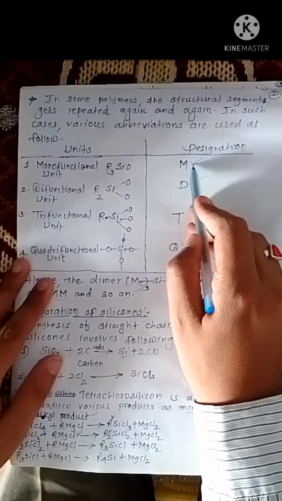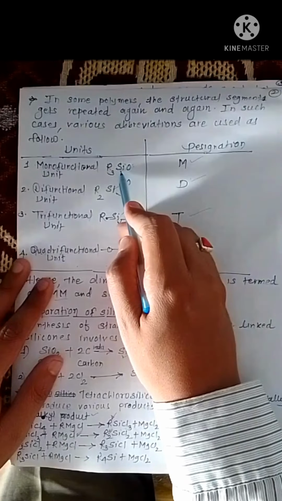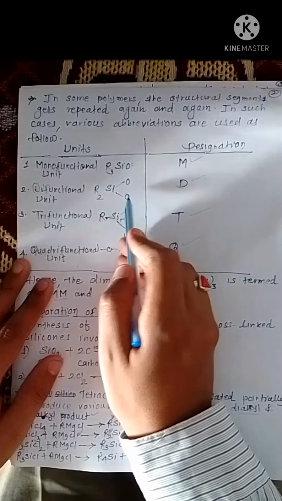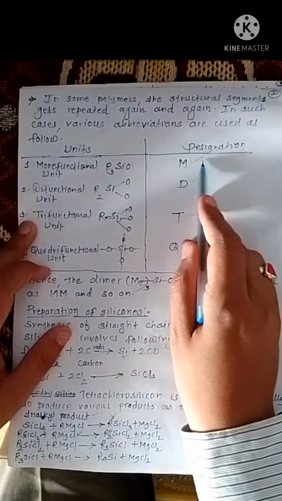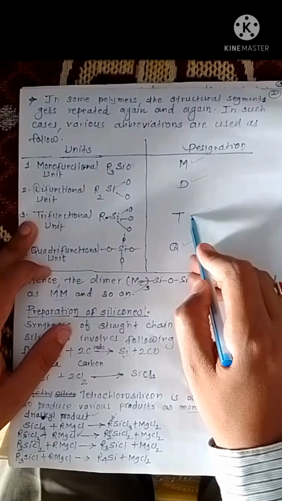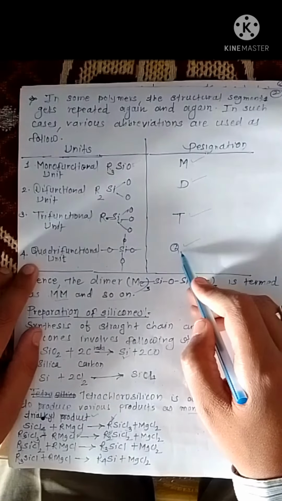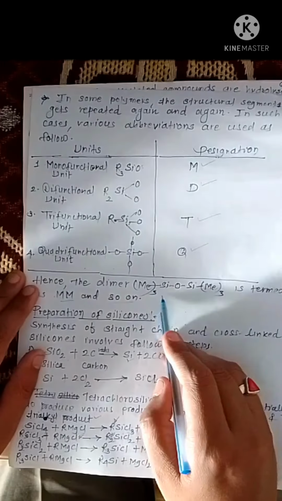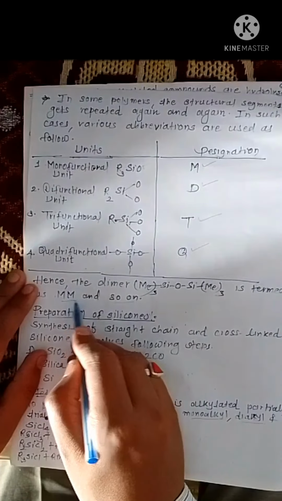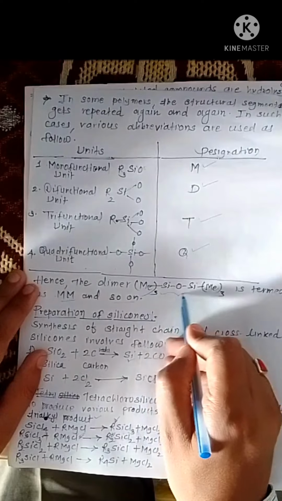R3SiO, its designation is M. Here there is only one oxygen attached to the silicon. The difunctional unit, R2Si, where Si is joined with two oxygens, is designated as D. If Si is joined with three oxygens, it is known as a trifunctional unit and designated T. If Si is joined with four oxygens, it is a quadrifunctional unit and designated Q. Hence the dimer, methyl thrice SiO methyl thrice, is termed MM, because this unit is repeated two times in this compound.